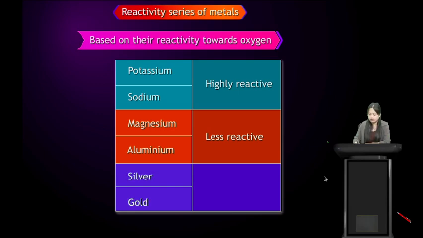And silver and gold do not react with oxygen, or they are the least reactive. So based on the reactivity towards oxygen, potassium and sodium are highly reactive, magnesium and aluminium are less reactive, and silver and gold are the least reactive metals towards oxygen.